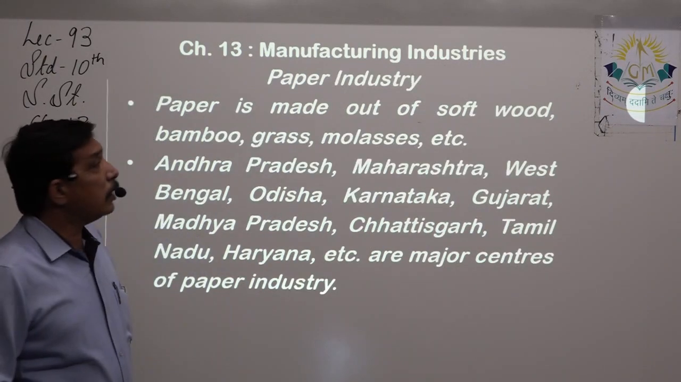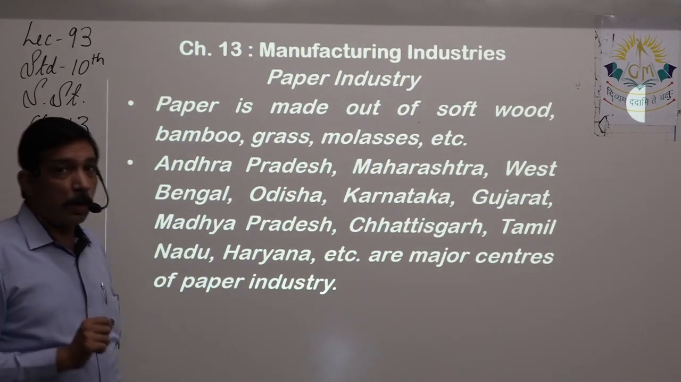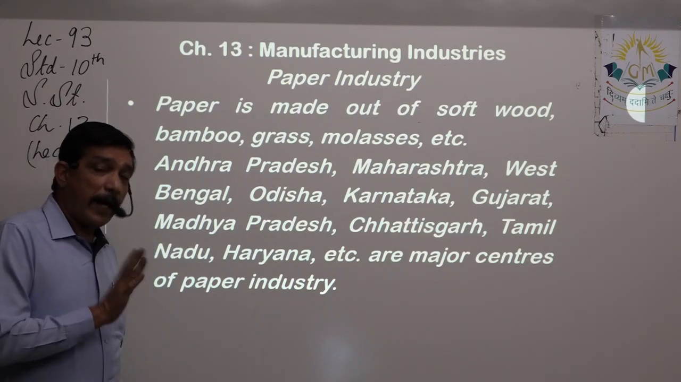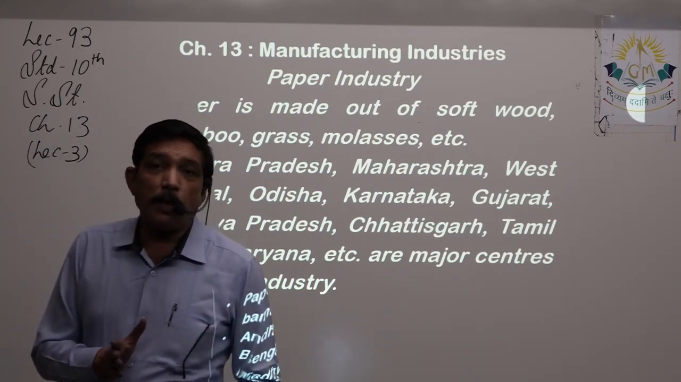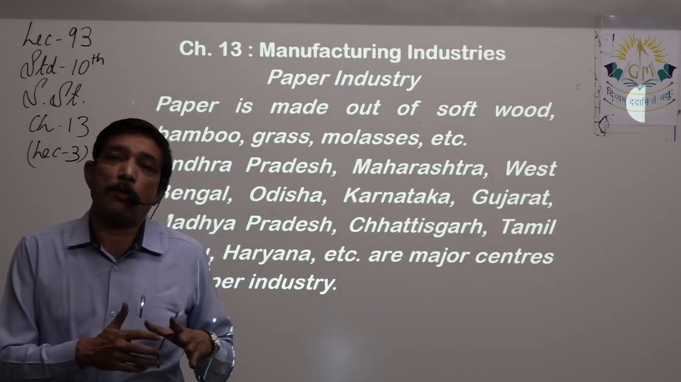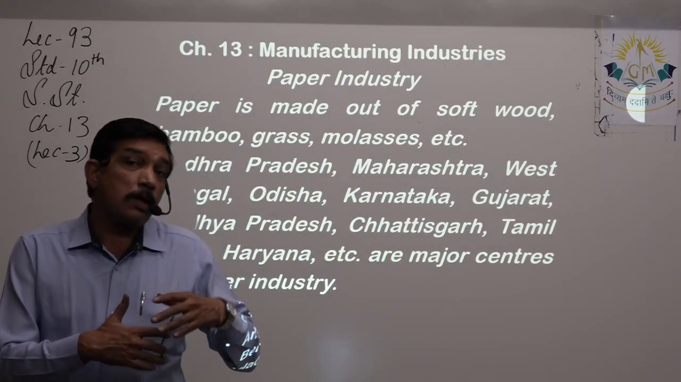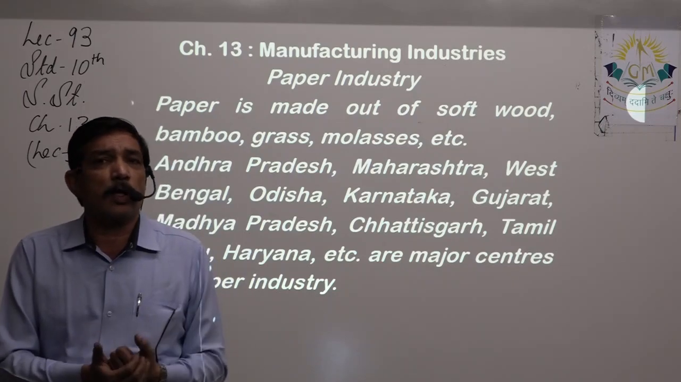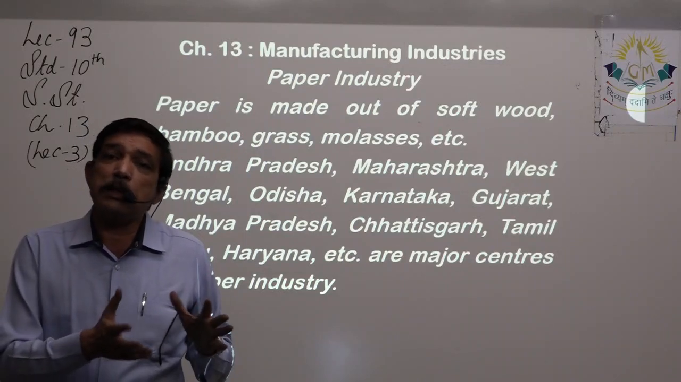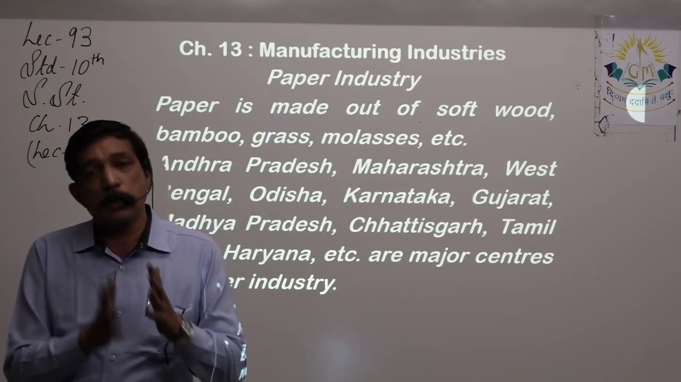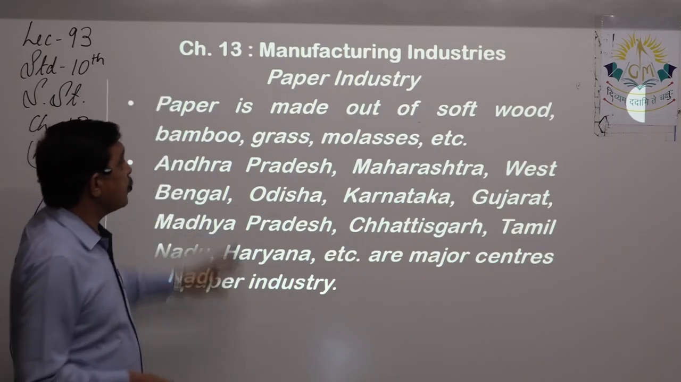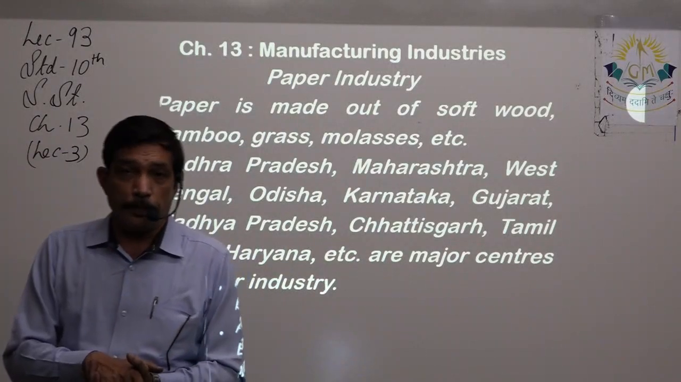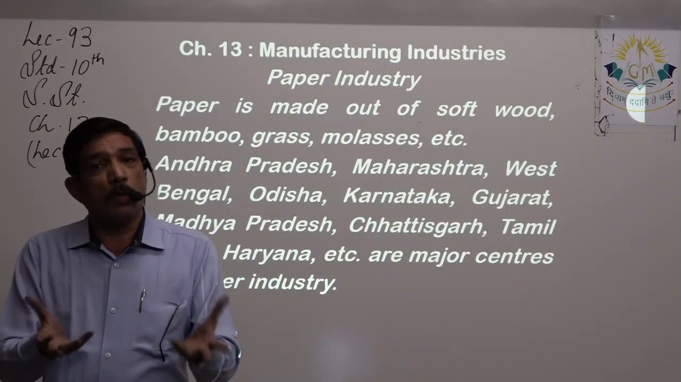So next we come to the paper industry. Quite small but very, very necessary. Now this is also agro based. Why is it agro based? Because it gets its raw material from, though not agriculture, from forest, right? But lots of other things are also required. Yes, and it is organic based, right? So it is agro based. Paper is made out of softwood, bamboo, grass, molasses. Molasses, when sugar is crushed, what remains is molasses, right?